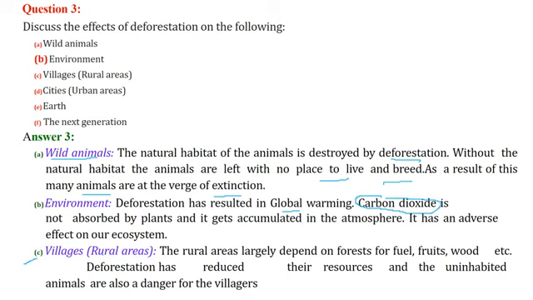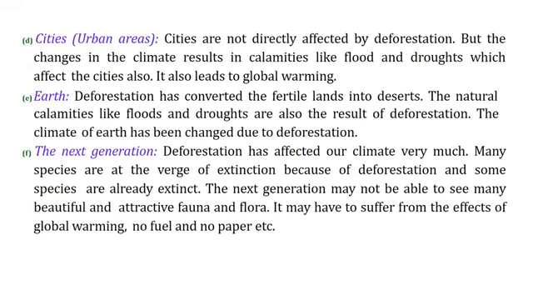Village or rural areas. Most rural people are totally dependent on fuel, fruit, and wood from the forest. And when we do deforestation, they don't have any resource, and of course the wild animals are going to come to our place, where man lives.